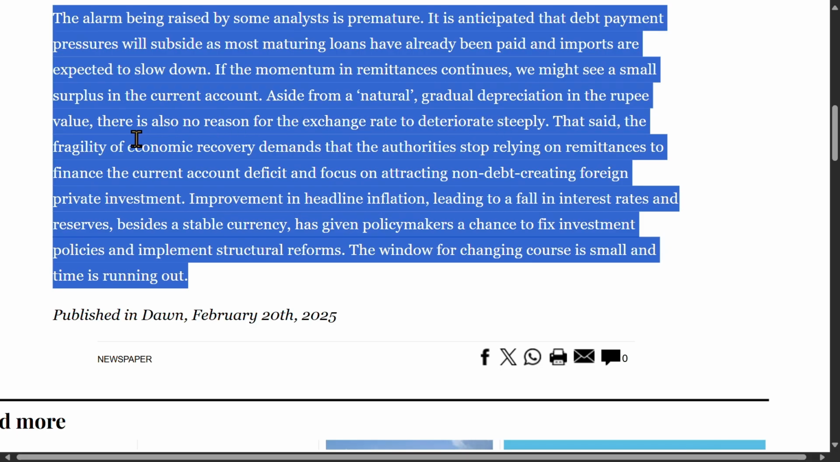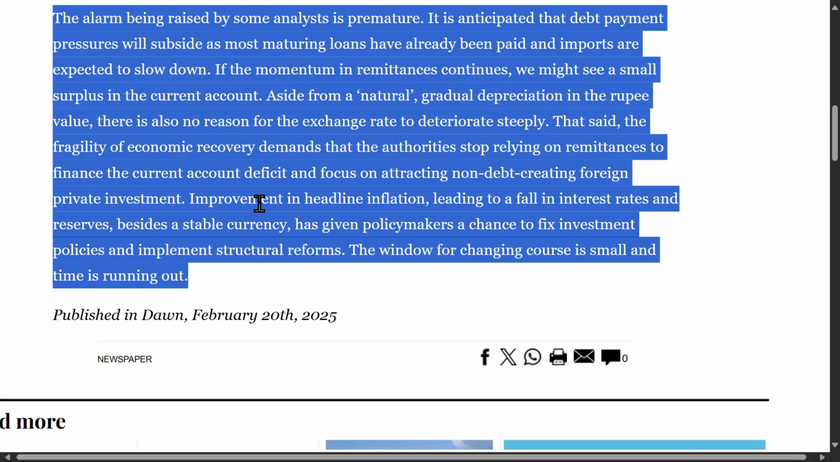Aside from a natural gradual depreciation in the rupee value, there is also no reason for the exchange rate to deteriorate steeply. Gradual depreciation means the rupee is expected to lose value slowly over time. The sentence argues that apart from this natural trend, the exchange rate should remain stable. That said, the fragility of economic recovery demands that the authorities stop relying on remittances to finance the current account deficit and focus on attracting non-debt-creating foreign private investment.